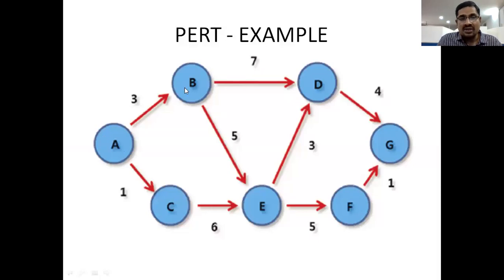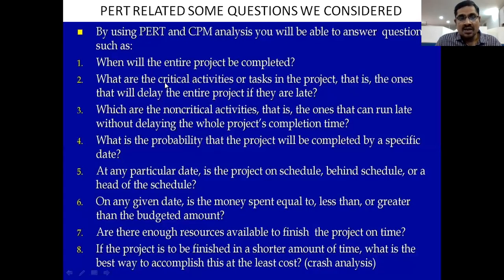After completion of the network diagram, we need to prepare different paths from the starting point to the ending point, and then find out the critical path. Suppose A to B, B to E, E to D, D to G. This is the critical path. Critical path means the path having the highest duration time. Through this, we can find critical activities and non-critical activities.